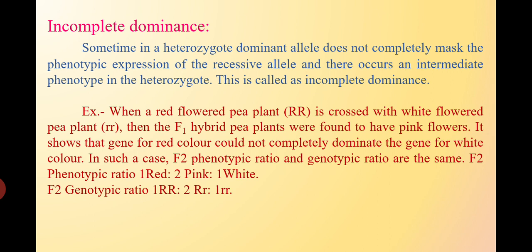In such a case, the F2 phenotypic ratio and genotypic ratio are the same. F2 phenotypic ratio is 1 red, 2 pink and 1 white. F2 genotypic ratio is 1 RR, 2 Rr and 1 rr.